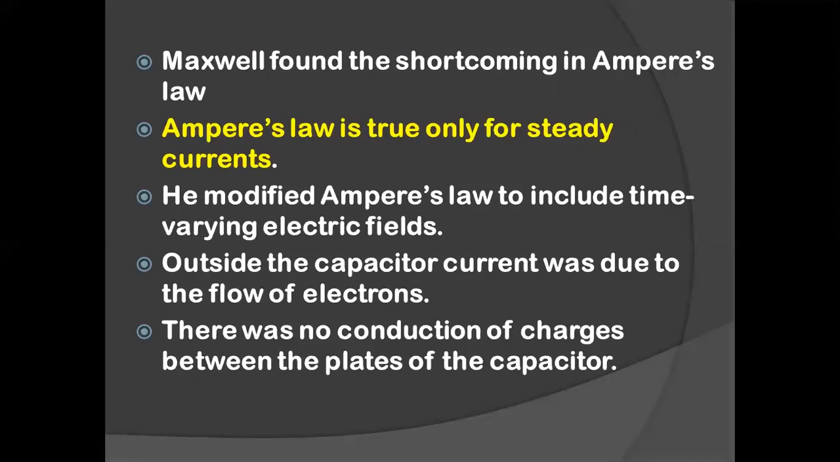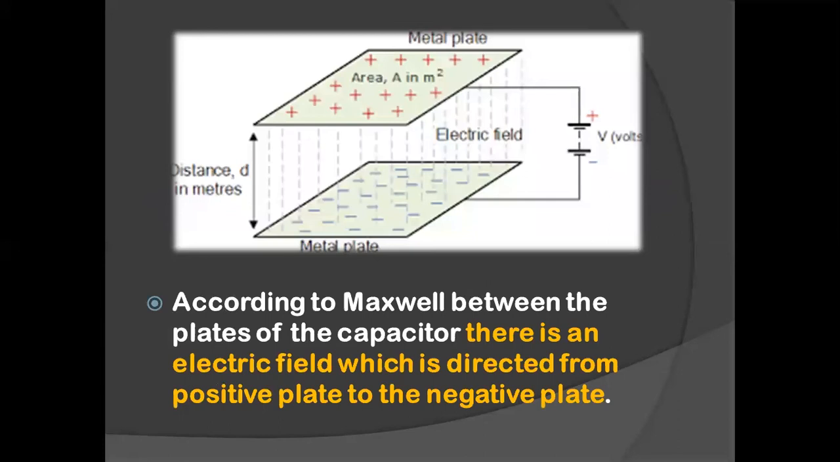There is no conduction of charges between the parallel plate capacitor, but what actually exists there is more interesting. According to Maxwell, between the plates of the capacitor, there is an electric field which is directed from the positive plate to the negative plate. Why did he feel it that way? Because he found that something is wrong with Ampere's circuital law. So to correct it, he assumed that there has to be some current existing between the plates of the capacitor.